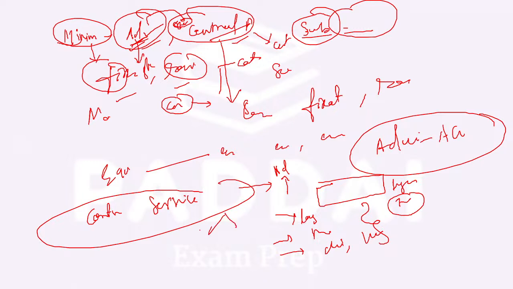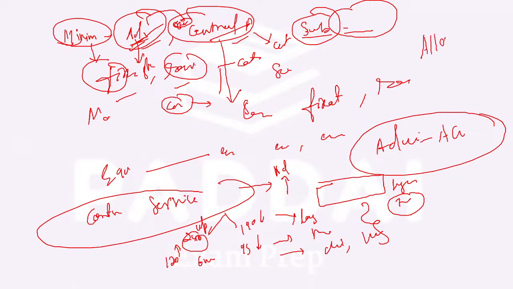When we talk about above the ground, 240 days is considered to be continuous service for 1 year. Below the ground, 190 days is considered to be continuous service for 1 year. 120 days above the ground for 6 months, 95 days below the ground for 6 months. That is your continuous service.